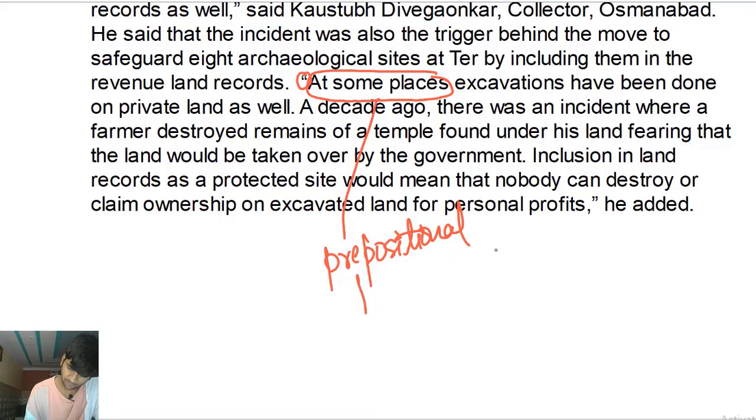Prepositional phrase, but it's definitely going to modify something. A comma would have been better.